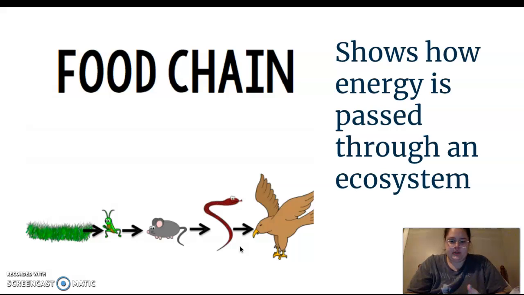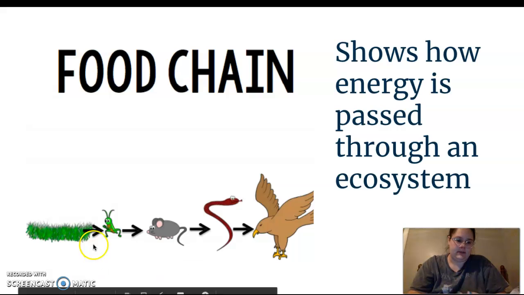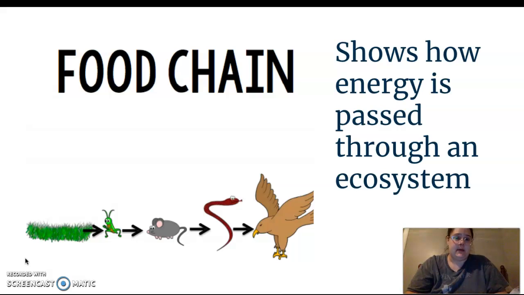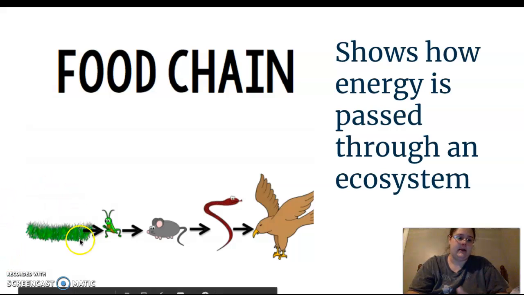All right, food chain. So a food chain is how energy is passed through an ecosystem. It's typically focused on one habitat. So this would be like a forest habitat. We start with the producer always. And we know that the producers get their energy from the sun because that's how they do photosynthesis. That's how they make their own food. So the sun is giving the grass energy to grow and live.